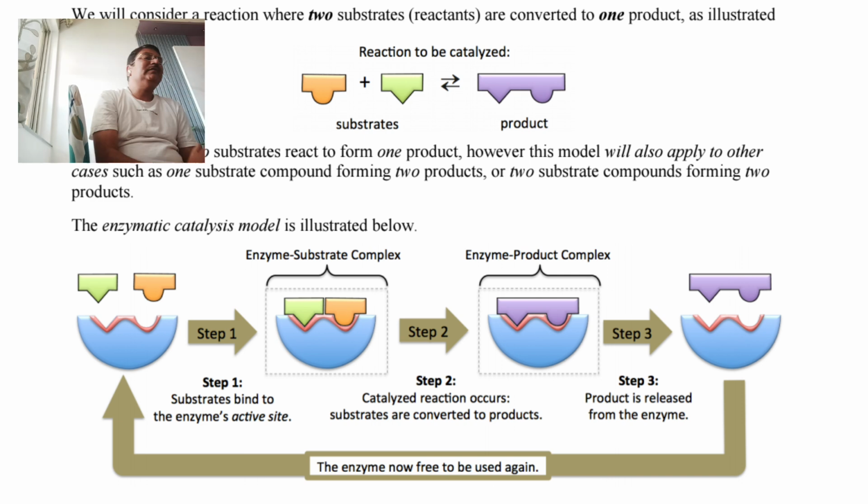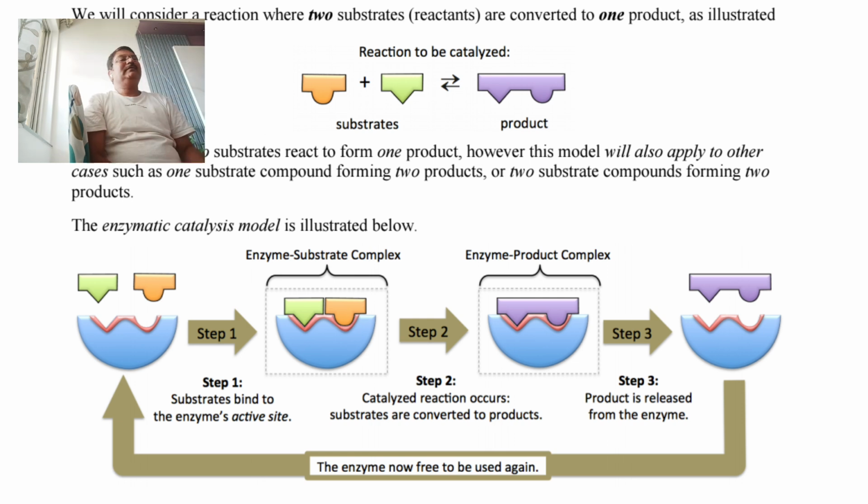And now in the third step, we are getting the release of product from enzyme. The enzyme used for catalysis is totally separated from released product, but the rate of reaction is increased, and the enzyme which is separated is again used for first step.